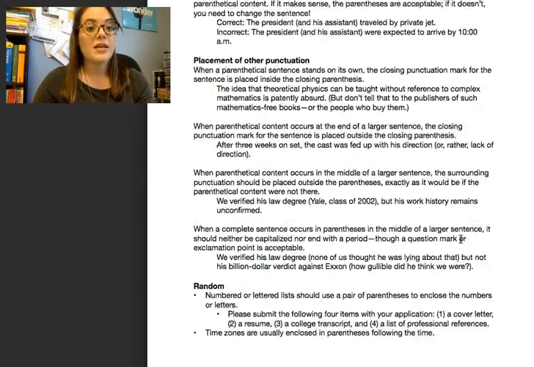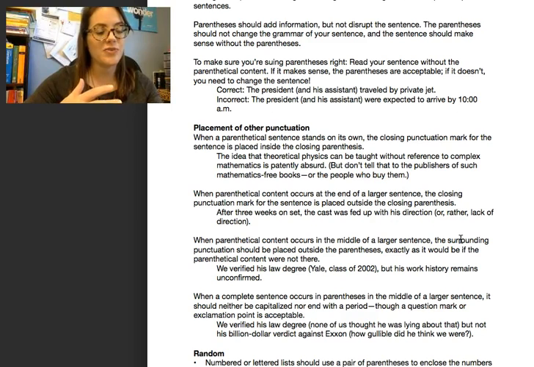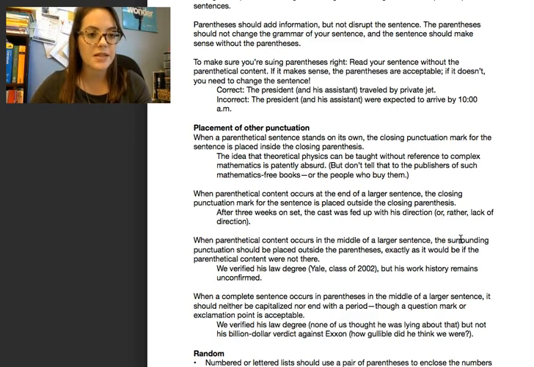Okay, so lots of different ways for you to use parentheses. Main way is when we're adding information to a sentence, okay, and just kind of adding a comment or something to that sentence, okay? All right, so we're going to practice with this. We'll talk about it more tomorrow.